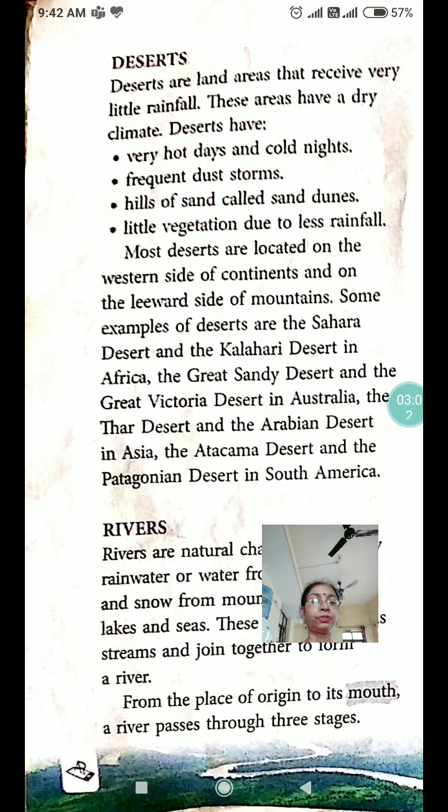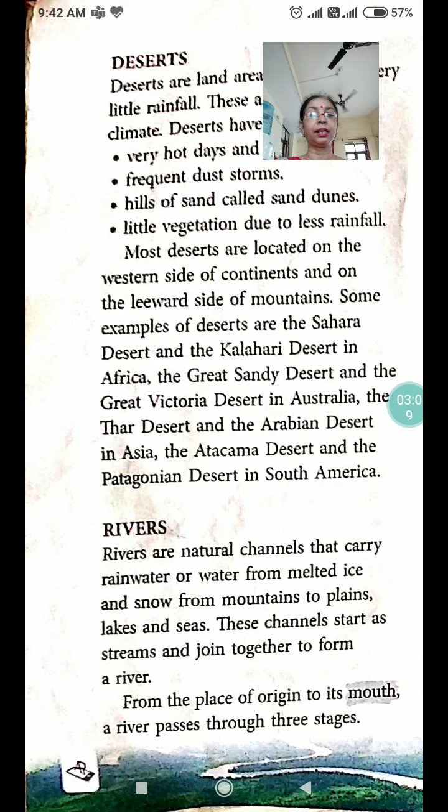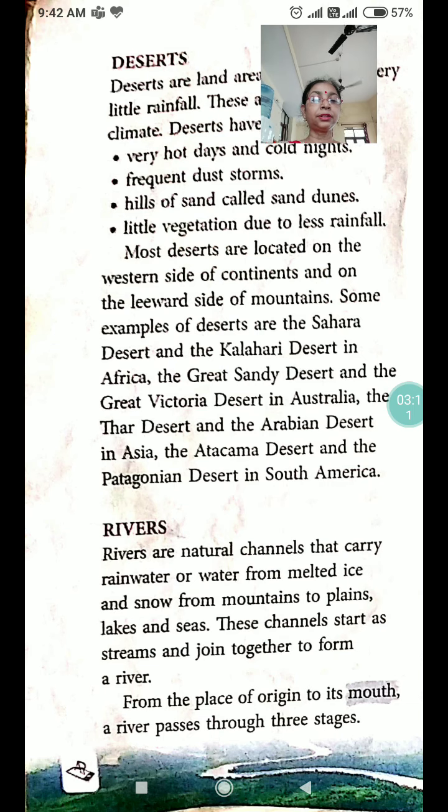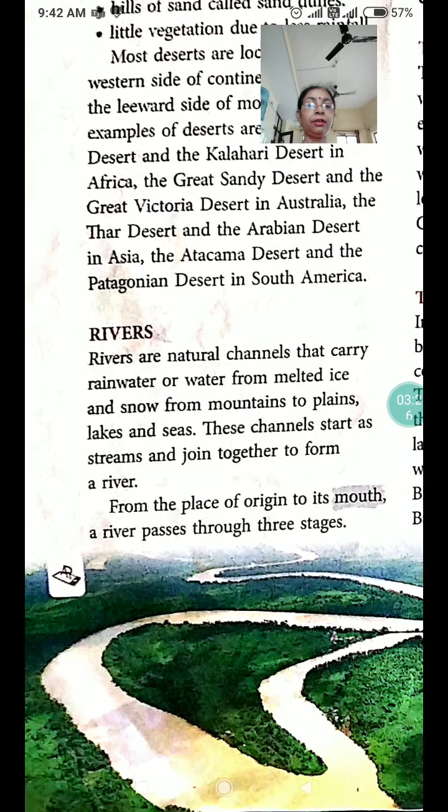Some examples of deserts are the Sahara Desert and the Kalahari Desert in Africa, the Great Sandy Desert and the Great Victoria Desert in Australia, the Thar Desert and the Arabian Desert in Asia, the Atacama Desert and the Patagonian Desert in South America.